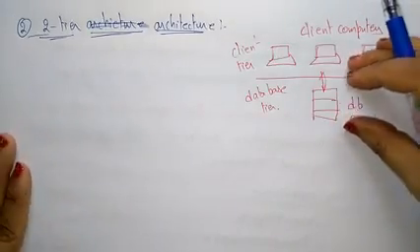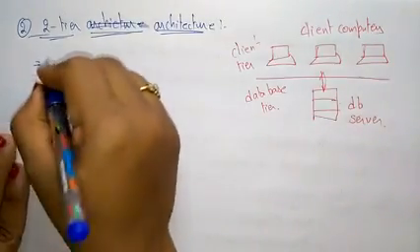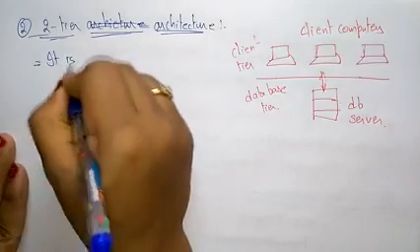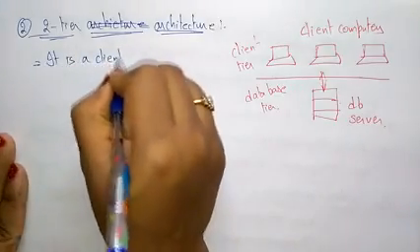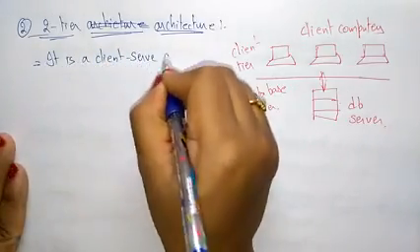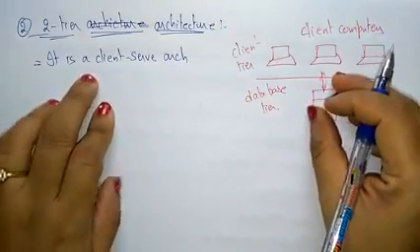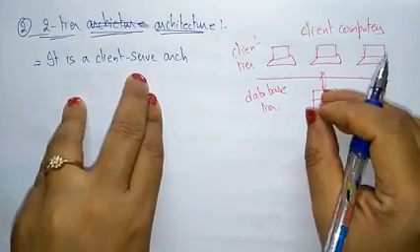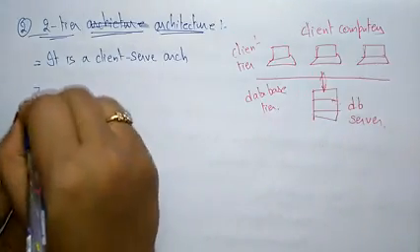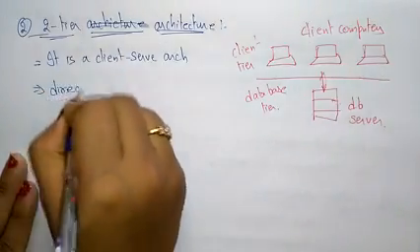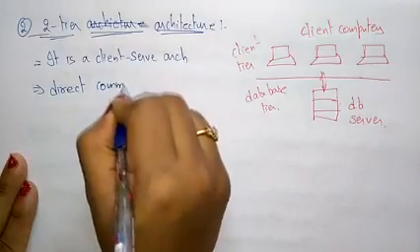This is a two-tier architecture. Another name for the two-tier architecture is the client-server architecture. Here a direct communication will be there.